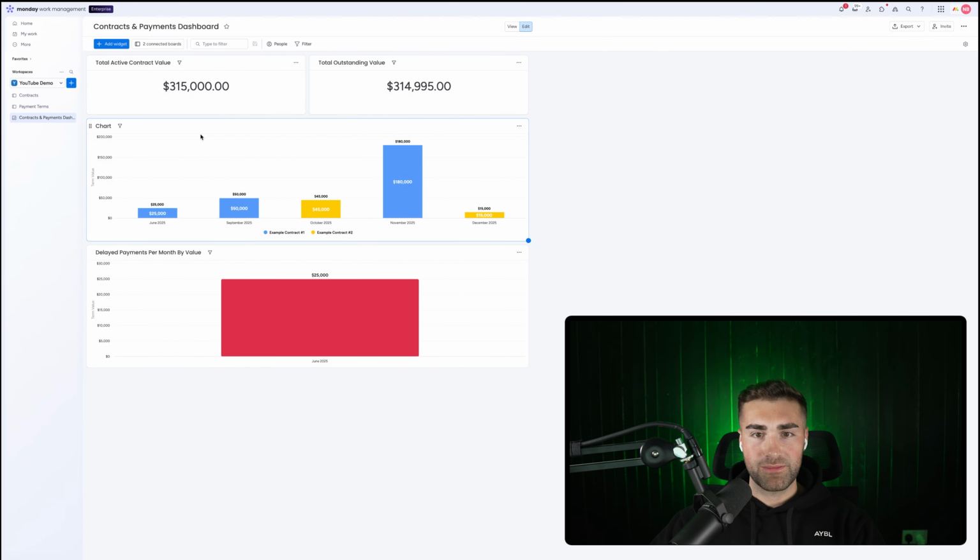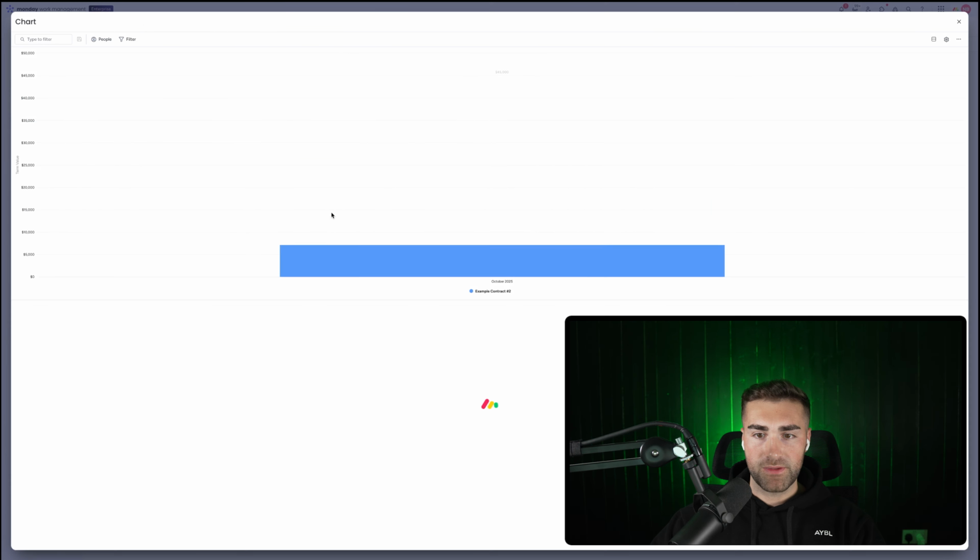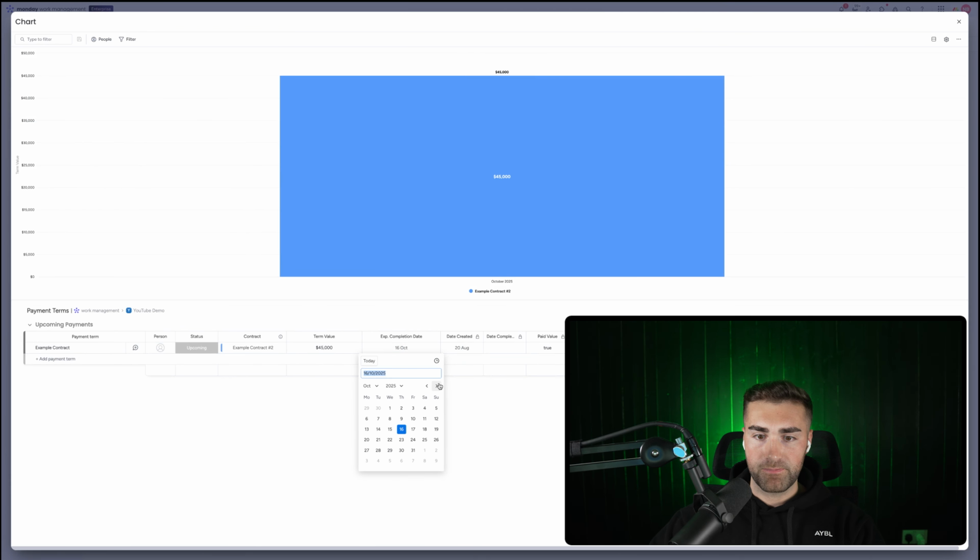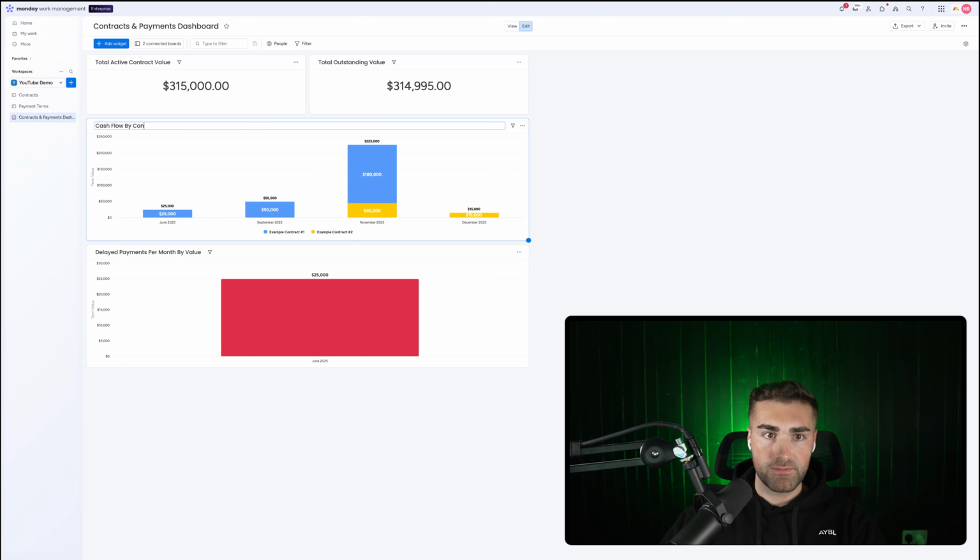So we've got contracts and payments. I can see here that I've got a payment for example contract number 2. And what would happen is, let's say this one is also due in November. It would batch, as you can probably see, it now batches like this. So I can now see my cash flow by payment expected, cash flow by contract. So now I've got all of my payment terms. I can see the cash flow for all of my contracts based on their expected payment date.